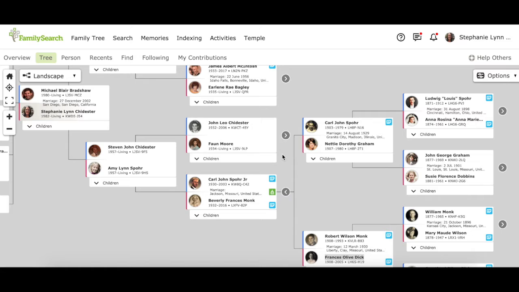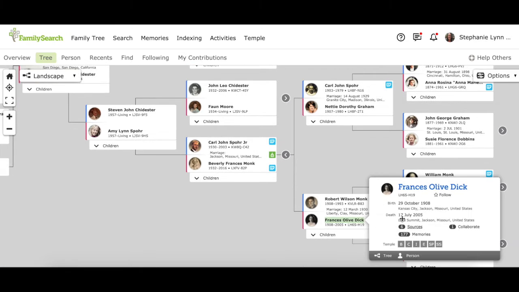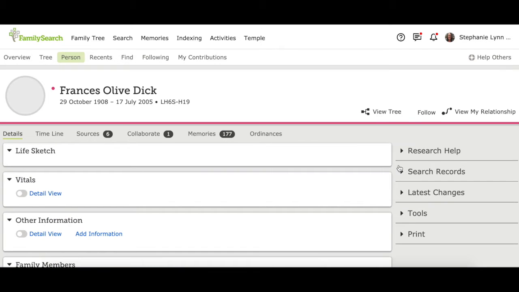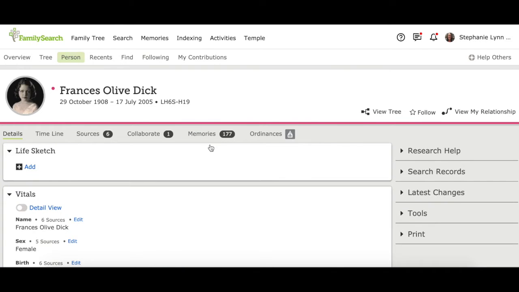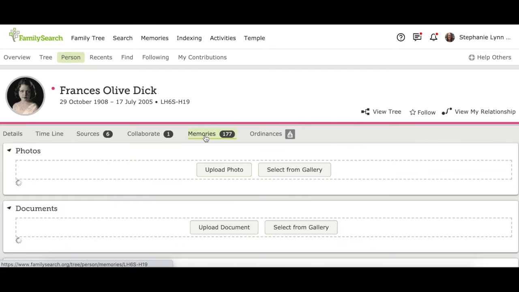I'm going to show you how to add a memory on FamilySearch. You want to start by finding the person on the family tree that you want to add the memory for. I'm going to go down here to my great-grandmother. If you click on her name, it will take us to her person page on FamilySearch, and you want to go here and click Memories.